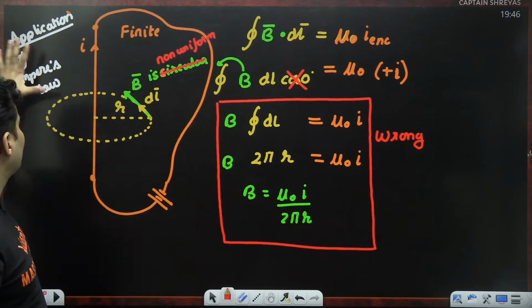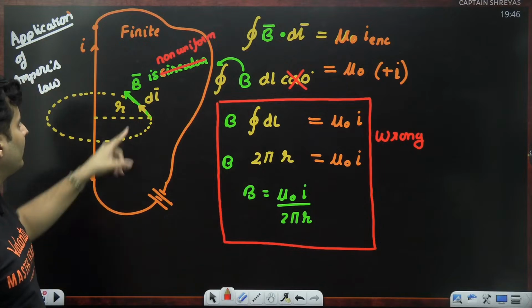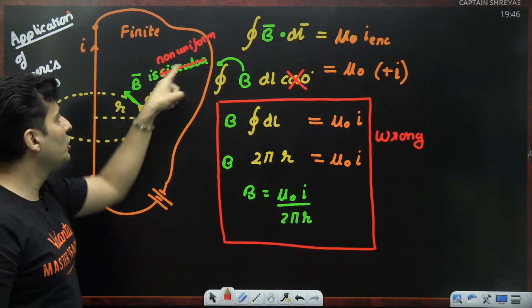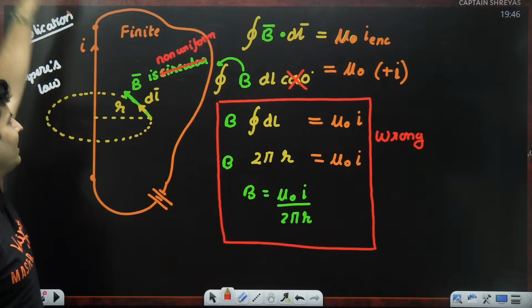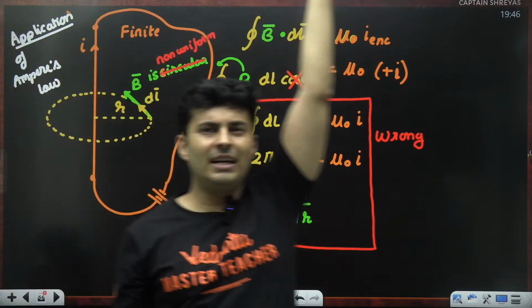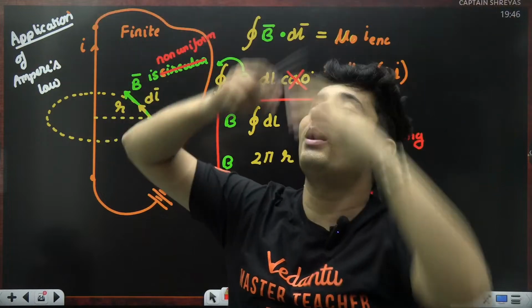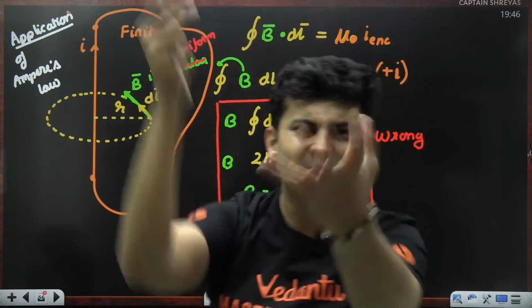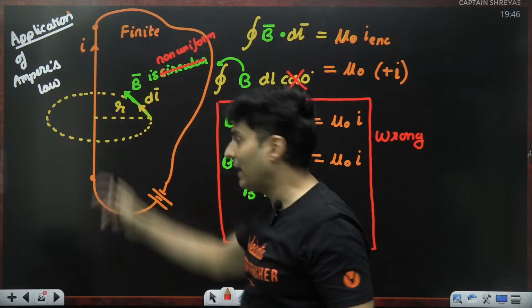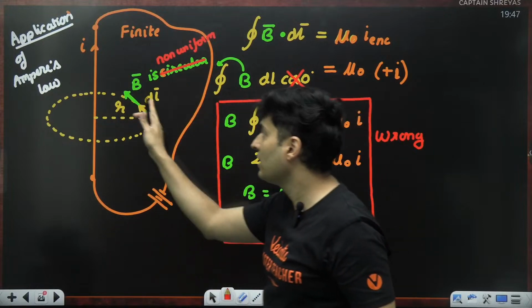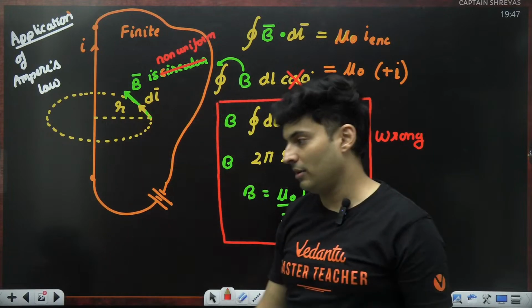It might make you feel that Ampere's law is invalid. And why did we assume it to be circular? Because for an infinitely long wire, the end is nowhere. Even if you consider a battery, the battery will be somewhere really far, which will have negligible effects. But for a finite wire, it will definitely have effects. So the field lines will not be circular in nature.